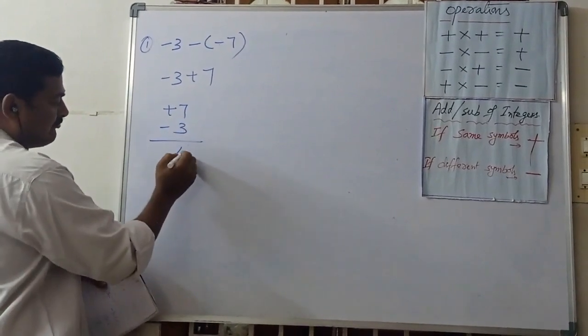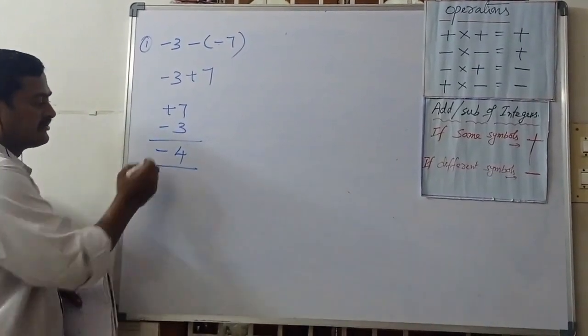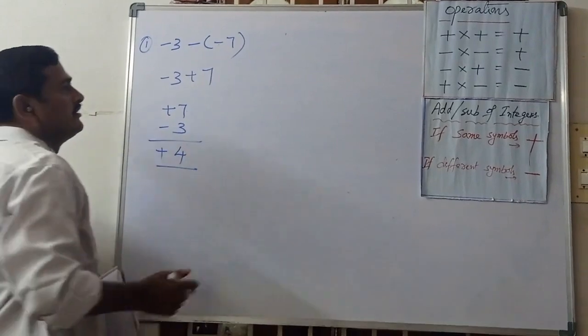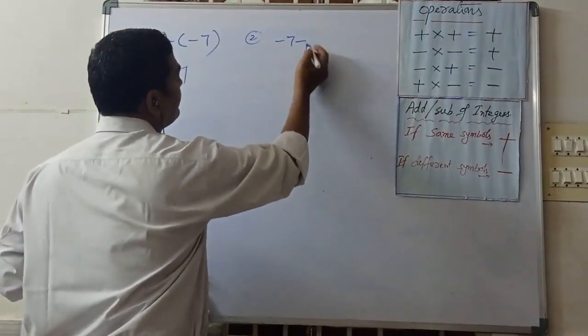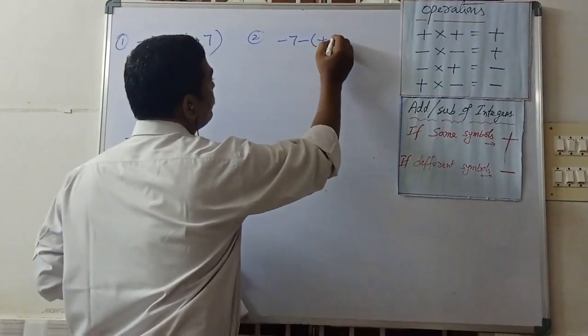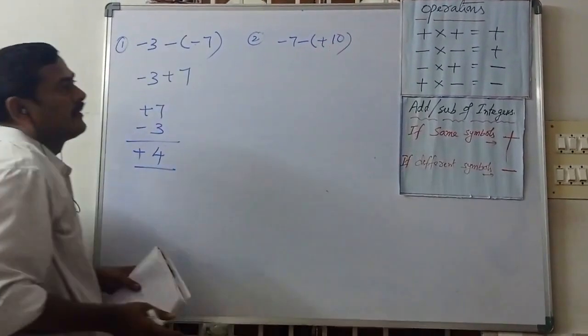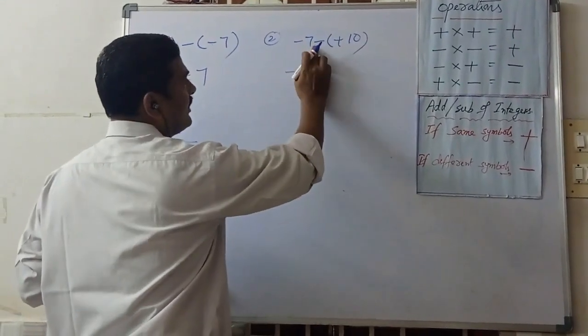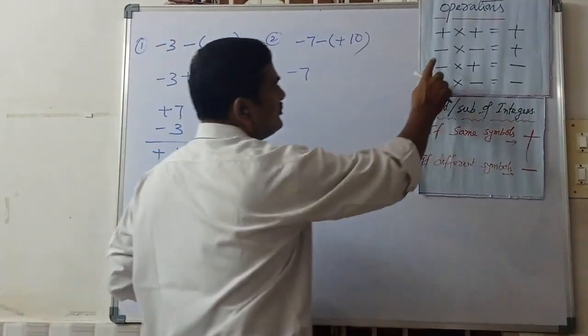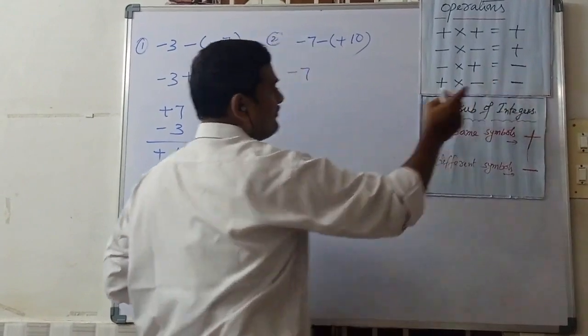7 minus 3 is 4, and the operation is plus. Next, minus 7 minus of plus 10. Minus 7 minus 7, minus into plus. Minus into plus, what will happen?